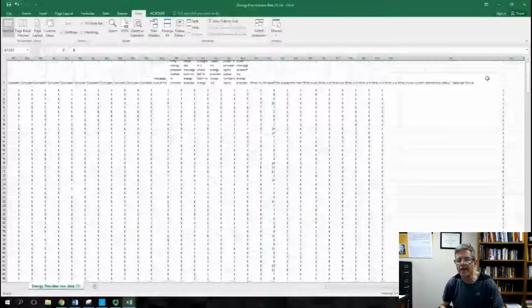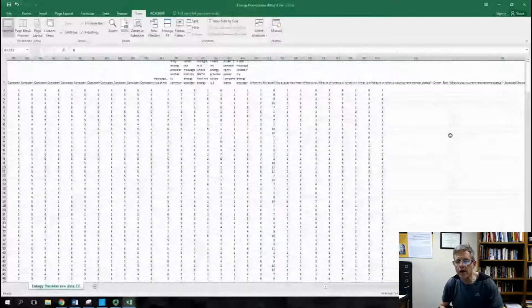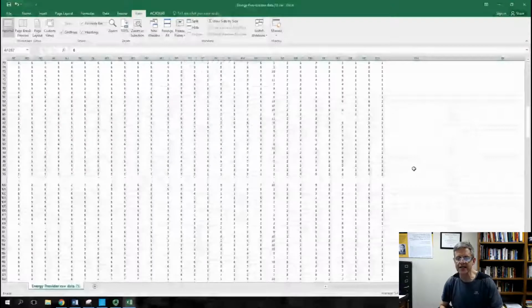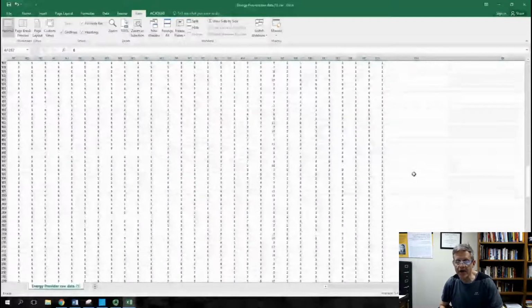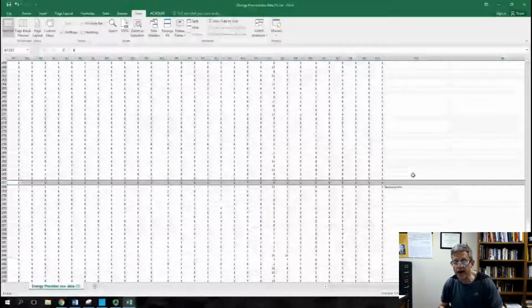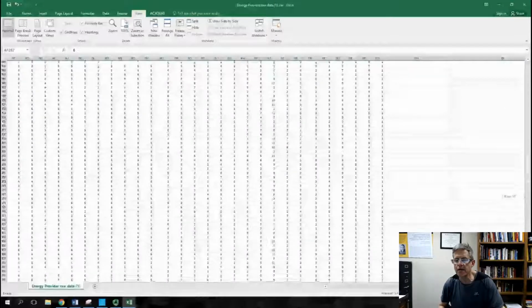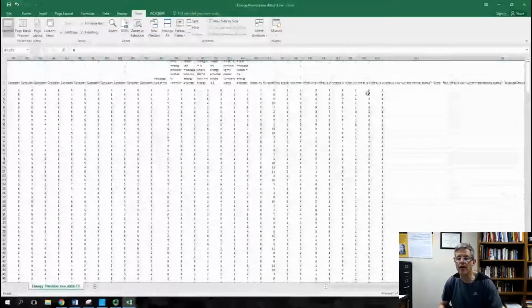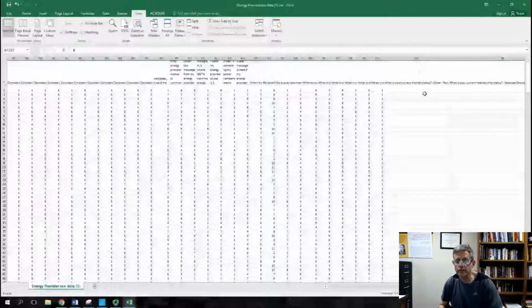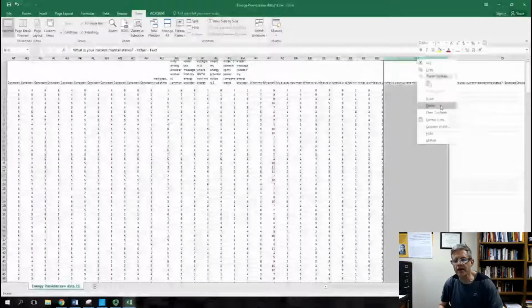I wonder if I missed anything. Here's one other one. Marital status, let's go all the way down that one. This seems to be the other category. Someone put seriously why. They didn't want to answer marital status. So we'd go up here, to current marital status. Right click this one and delete.